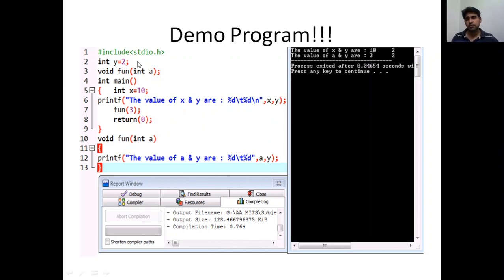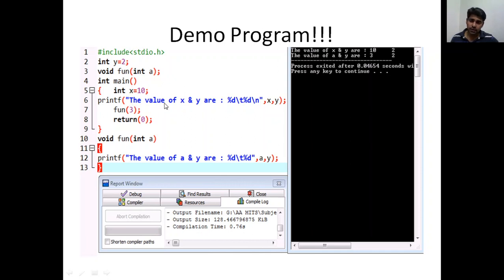I'm showing a simple program. Here we have a header file. Then I have defined two global parameters: one is global variable y, the other is a function prototype. Inside main I'm writing int x equal to 10. This is a local variable which will be available only within these two braces, or only within the main function.